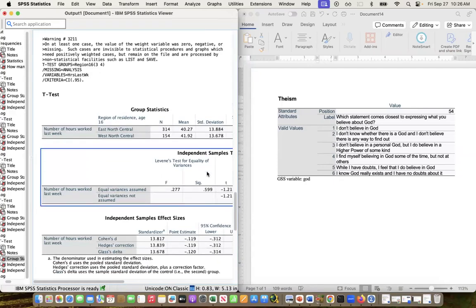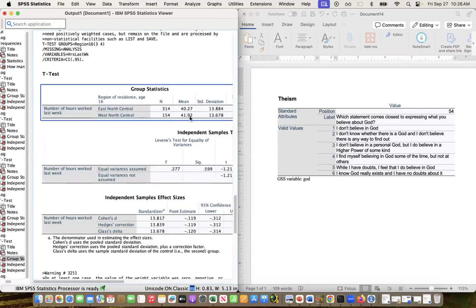And then if we look at hours worked, we can see West North Central is less than 1 3/4, but over 1.5 more hours on average worked per week than East North Central.